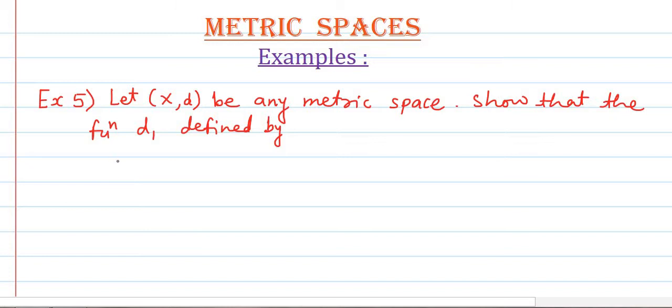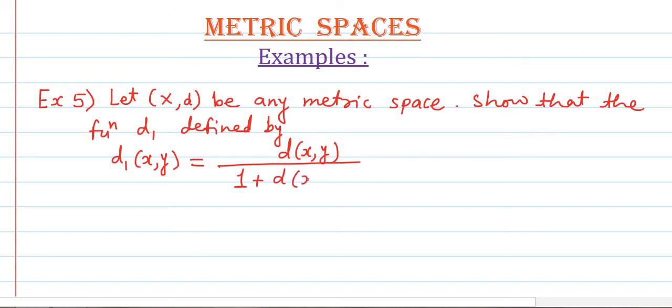d1 of x comma y is equal to d of x comma y divided by 1 plus d of x comma y, for all x comma y belongs to capital X, is a metric. So this d1 function, which is defined in such a manner, is also a metric on X. So this we have to show.